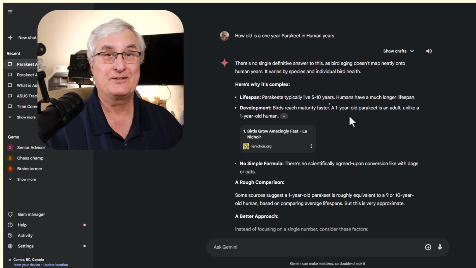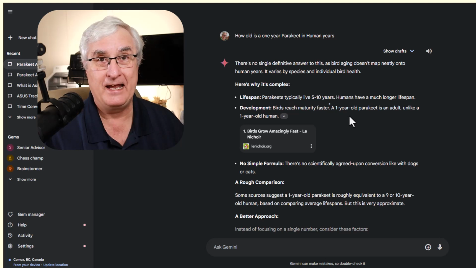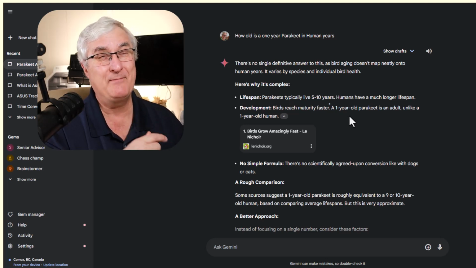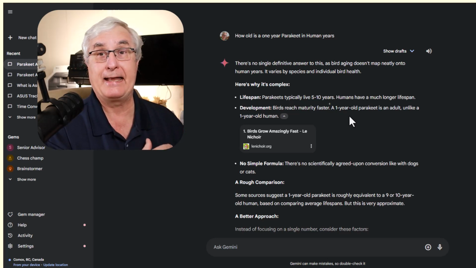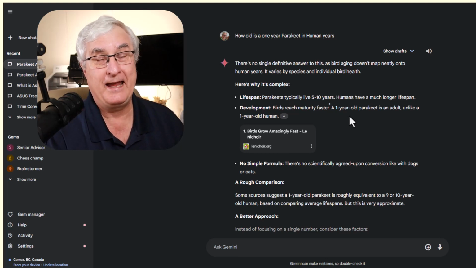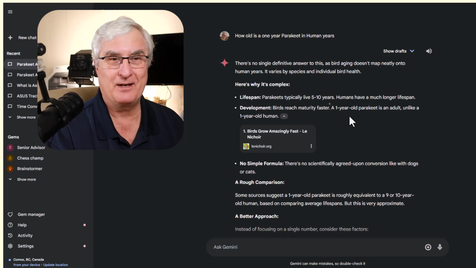So that's interesting. So that's another way. If I bought a parakeet in 5 years' time and wanted to know how old it was in human years, I might remember the bookmark, if I could remember that I ever bookmarked it. Or I could just add that into Gemini and come up with an answer.